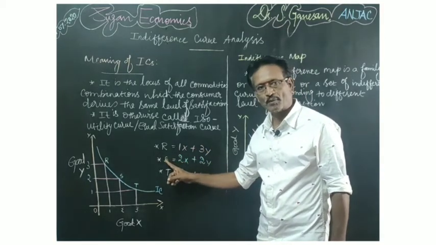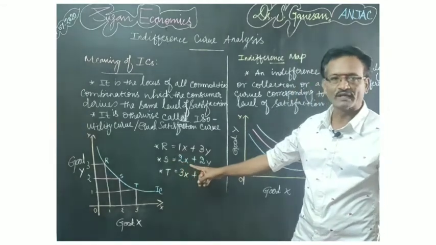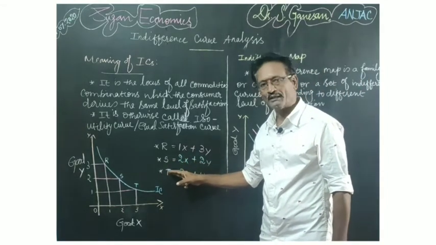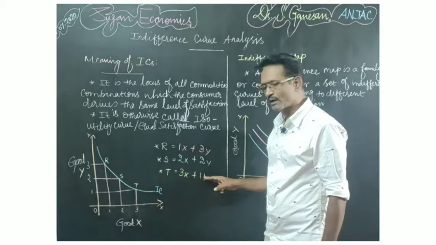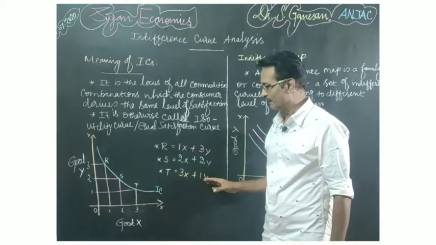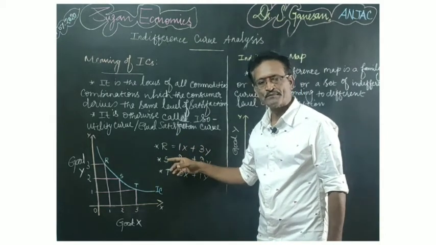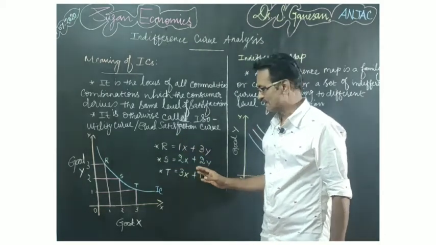If he is selecting point S, 2 units of X commodity and 2 units of Y commodity, and if he is selecting point T, 3 units of X commodity and 1 unit of Y commodity, whichever of these combinations the consumer selects, it will provide the same level of satisfaction.